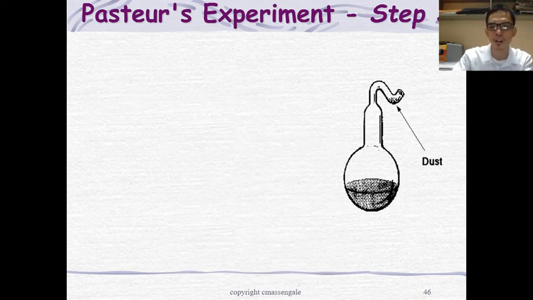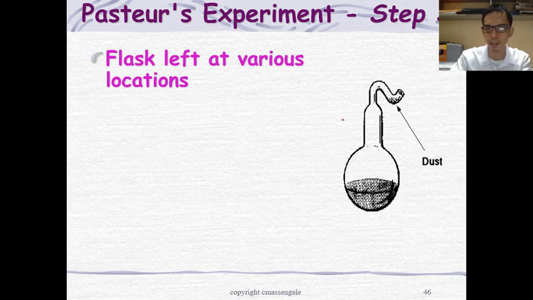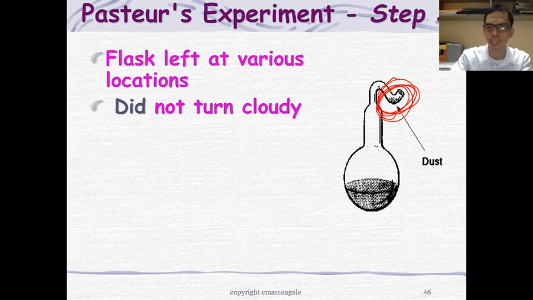So after boiling, the flask was put in various locations, and he noticed that the dust particles were trapped in the S-shaped region of the flask. Technically, the dust is in there, but the broth did not become cloudy. So how's that?